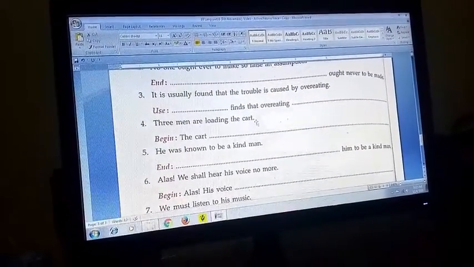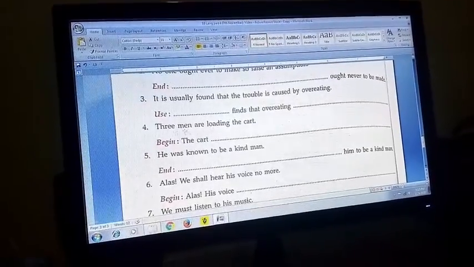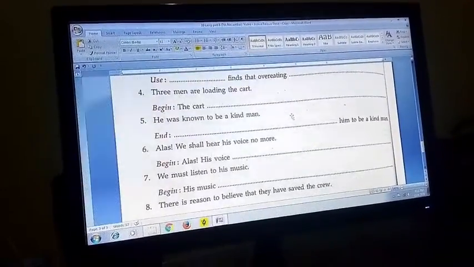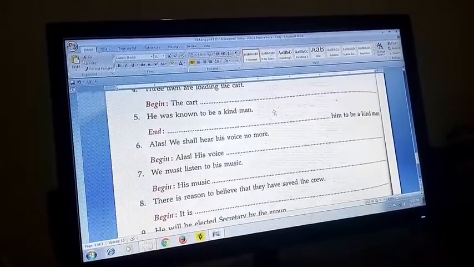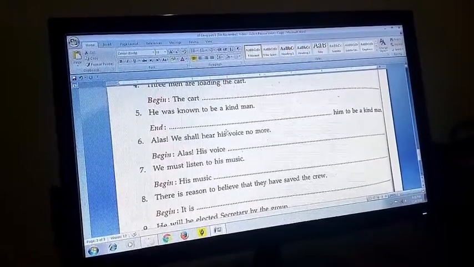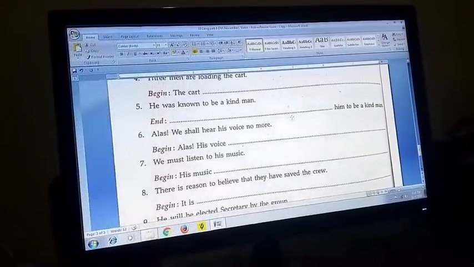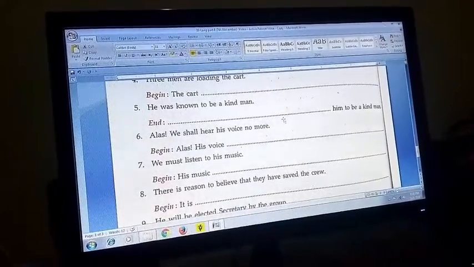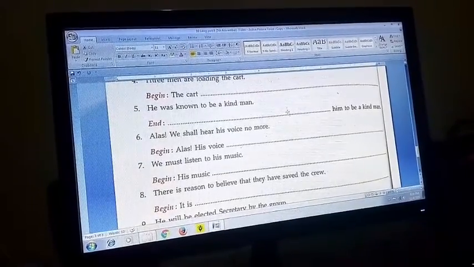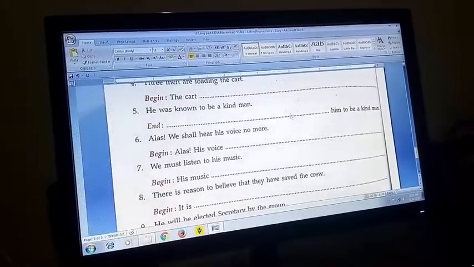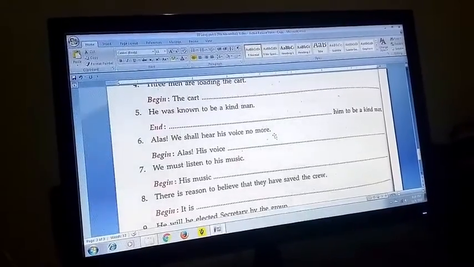The cart is being loaded by three men. He was known to be a kind man. He was, past tense. So everyone knew him. I knew him. All knew him. Anything you can write. Everyone knew him, or I knew him. All knew him to be a kind man.